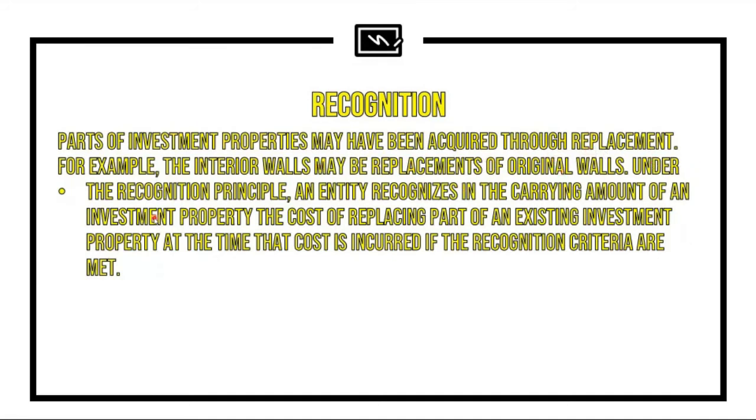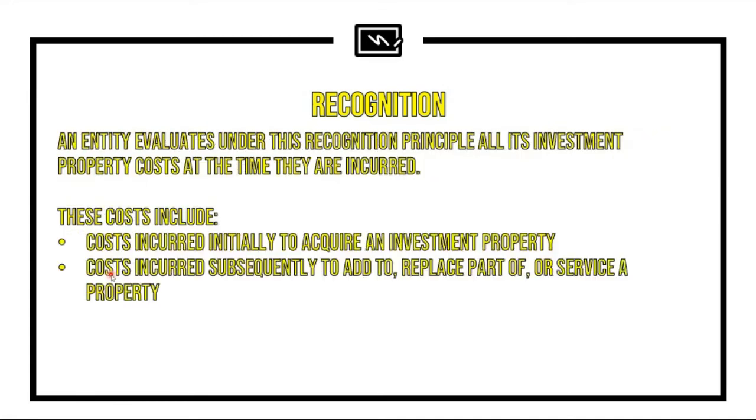Okay. So in this case, if there are replacements, what are you going to do? Under the recognition principle, an entity recognizes in the carrying amount of an investment property the cost of replacing part of an existing investment property at the time the cost is incurred if the recognition criteria are met. So this is relating to the cost incurred subsequently.